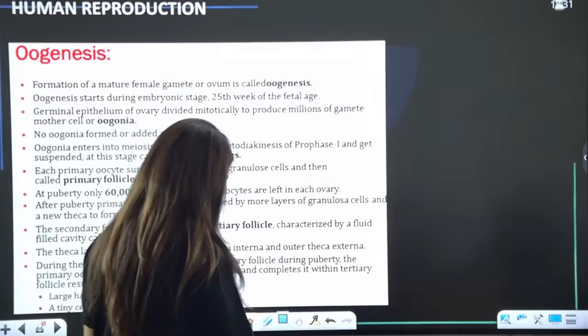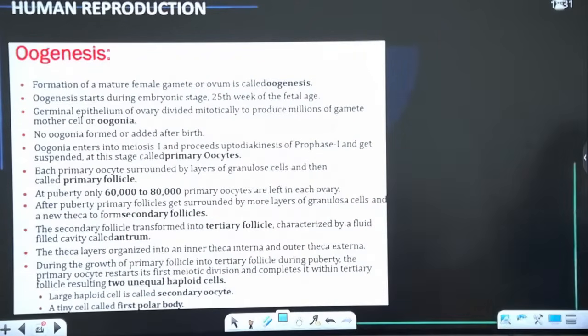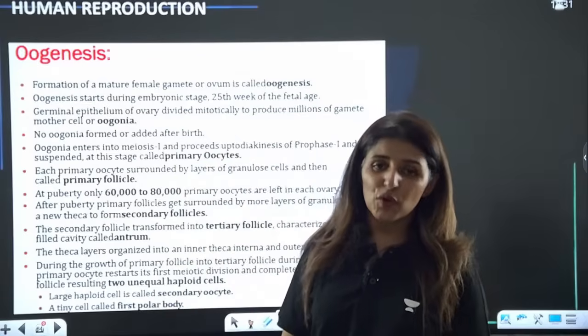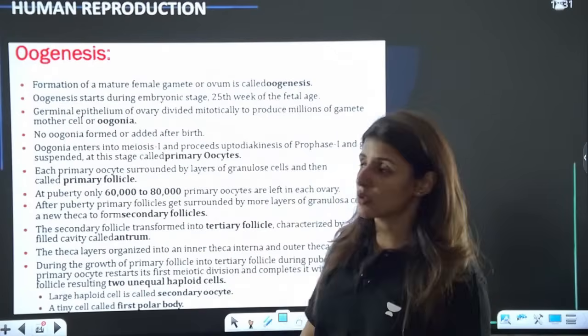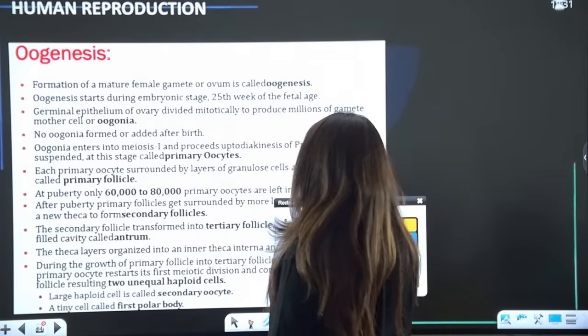So guys, let's have a quick reading here of certain facts. Corpus albicans doesn't have a function. It is the last stage of corpus luteum, so it is going towards degeneration. It will degenerate and will be reabsorbed in the ovary.